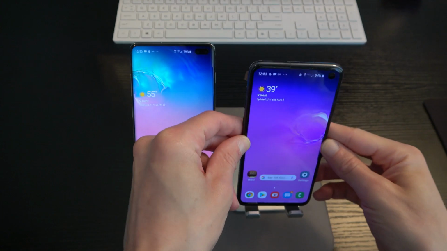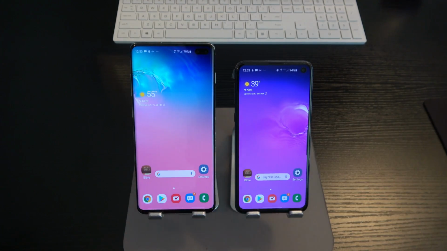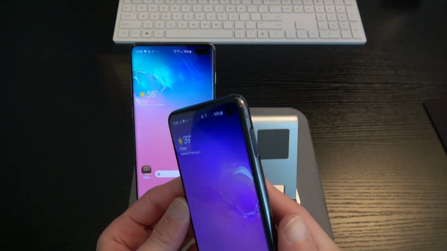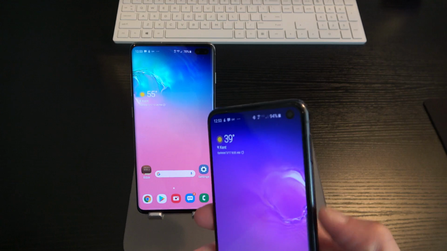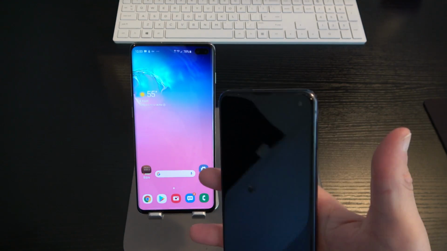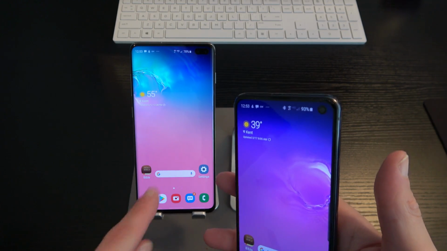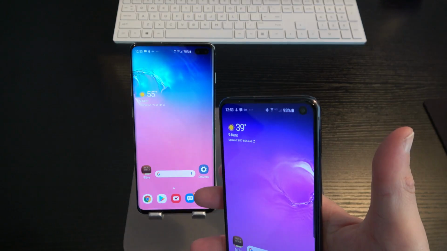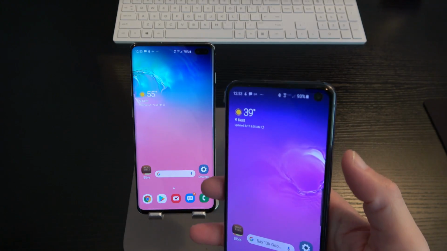Okay, so you have the ability to do that, but that's the difference with the fingerprint sensor. On the S10 and the S10 Plus, it's the ultrasonic under-the-display fingerprint sensor. On the S10e, you've got your fingerprint sensor on the side here. And I have to say that the S10e's fingerprint sensor is much faster than it is on the S10 and the S10 Plus. You can see, again, I barely tap it and it just opens right up.